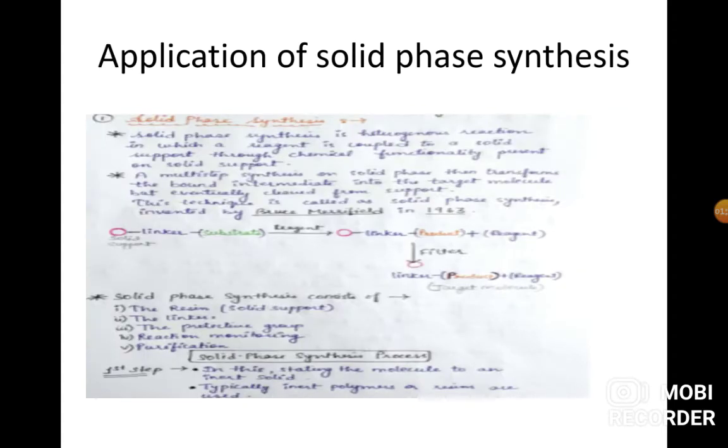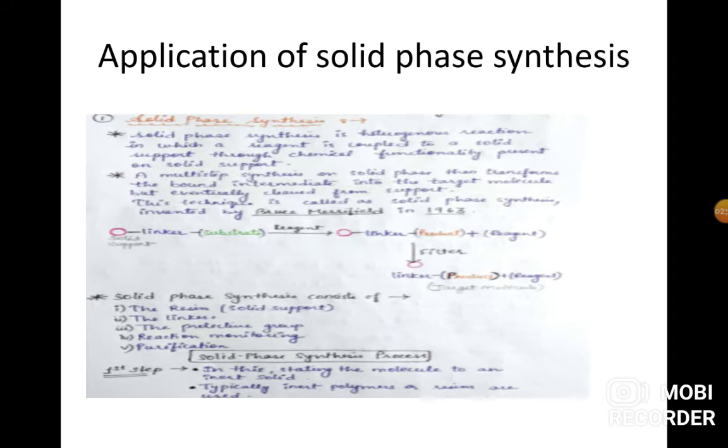Next, the application of combinatorial chemistry for solid phase synthesis. So what is solid phase synthesis? Solid phase synthesis is a heterogeneous reaction in which a reagent is coupled with a solid support, that can be a resin or a linker, used to synthesize a large number of molecules.